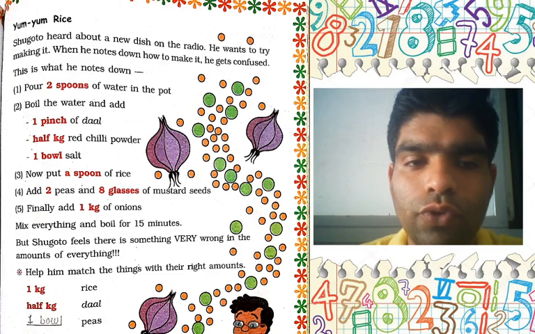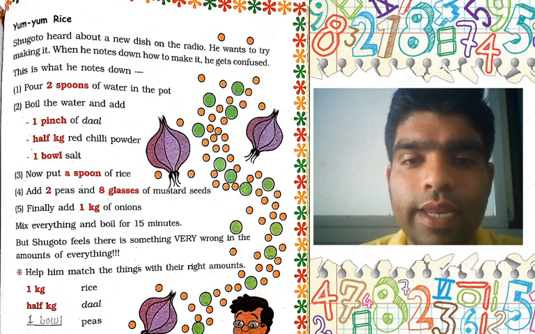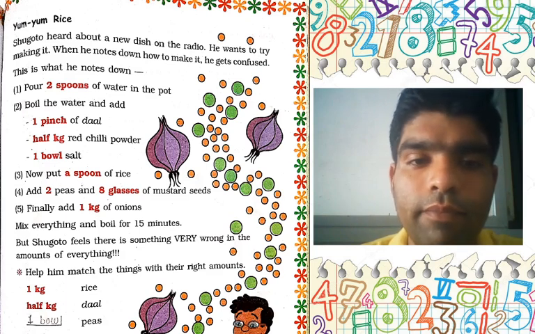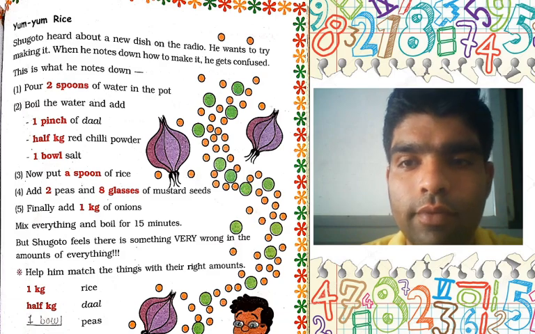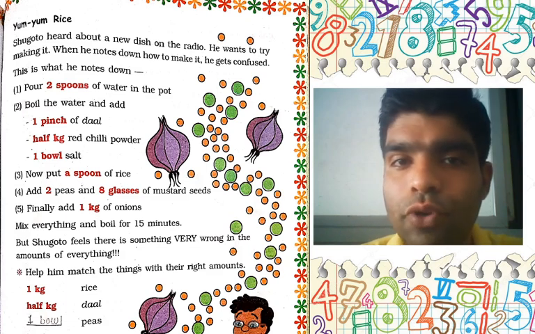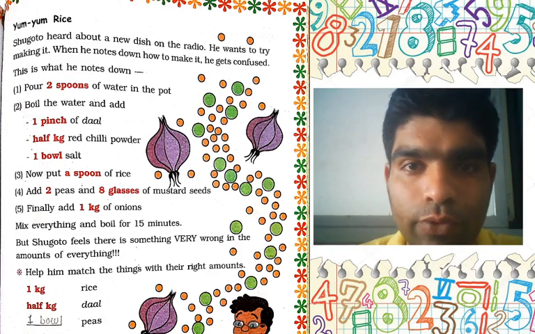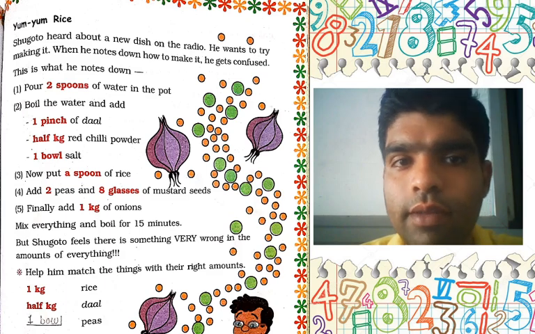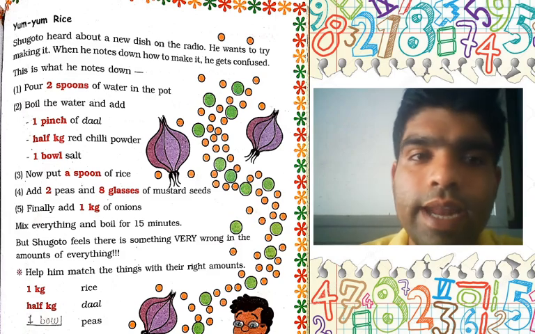But Shuto feels there is something very wrong in the amount of everything, and help him make the things in the right amount. This is a very wonderful story of the yum yum rice. Okay, Shukudo is hearing about some new dish on the radio, and he wants to try making it. Okay, he notes down how to make it, but he gets confused.